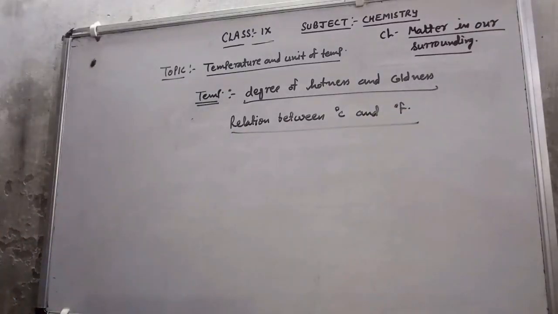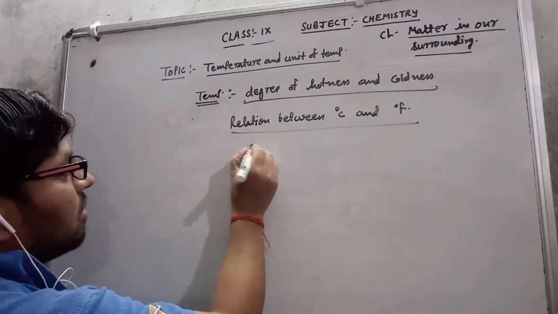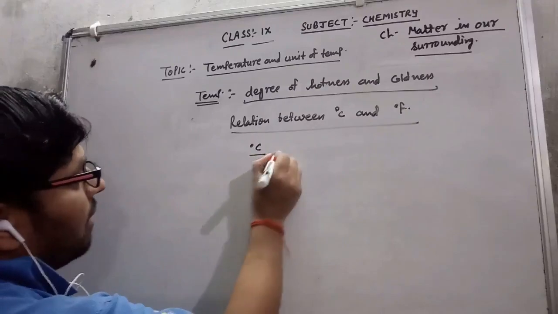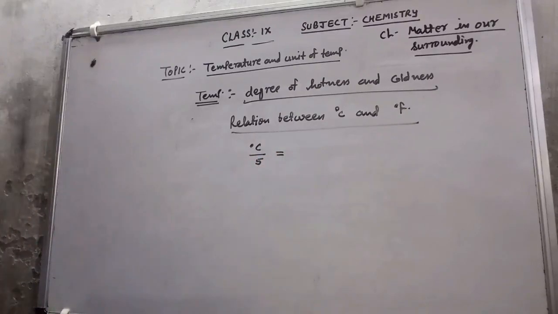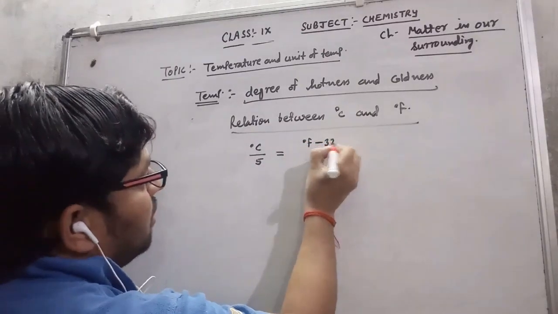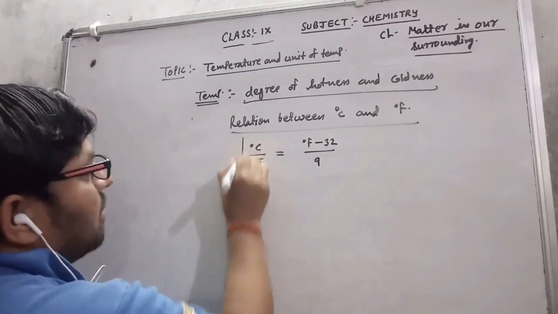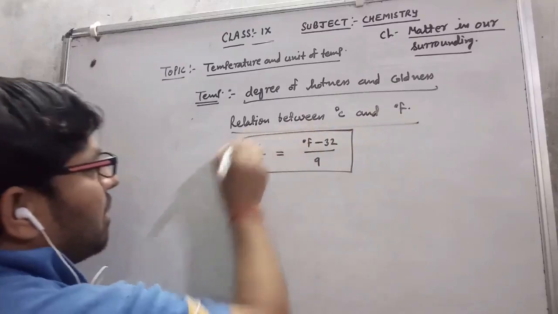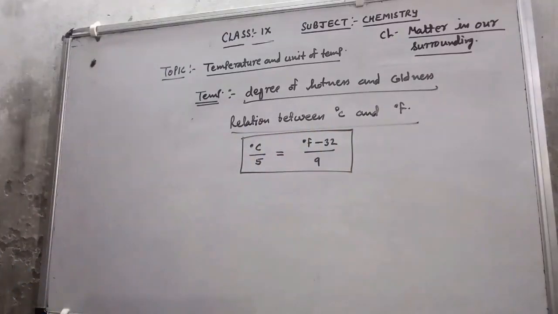The relation is very simple. C upon 5, meaning degree Celsius upon 5, equals F minus 32, that means degree Fahrenheit minus 32, upon 9. This is the relation between degree Celsius and degree Fahrenheit.